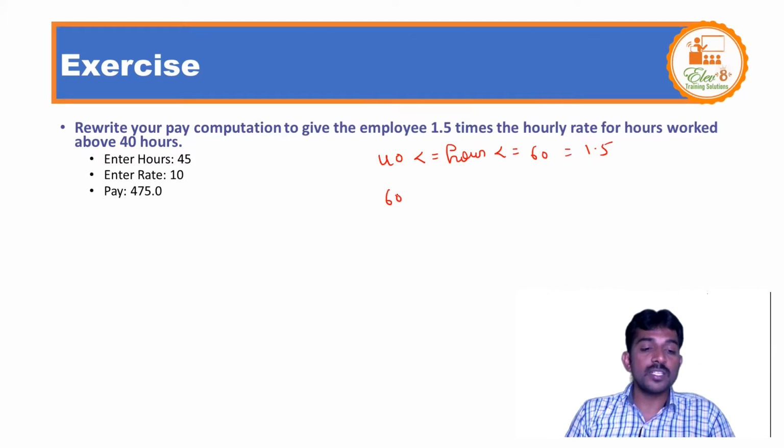For example, if 60 is less than or equal to hours, less than or equal to 80, you need to give 2. If hours are between 80 and 100, you need to give 2.5.